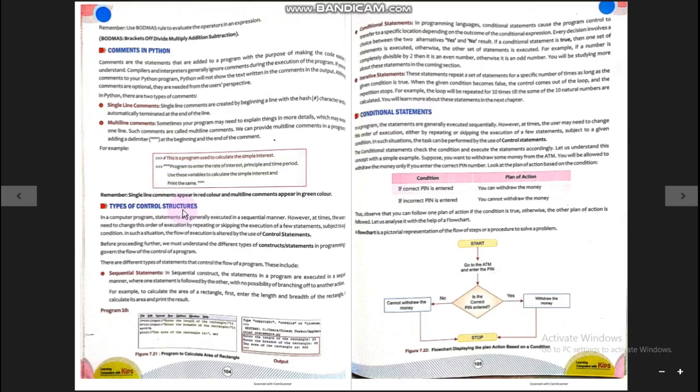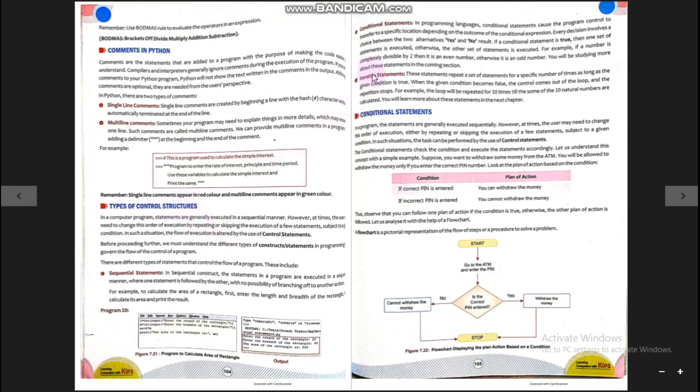Control structures are specific statements which let any particular statement be repeated or skipped. Sometimes in program execution we need to execute a specific statement more than one time, that is called repeating the statement, and sometimes we need to skip a particular set of statements based on a condition. So we can achieve these things, repeating or skipping, with the help of the control structures.